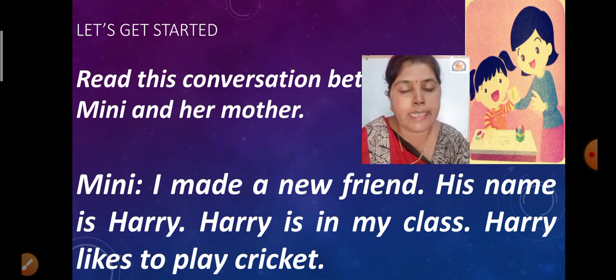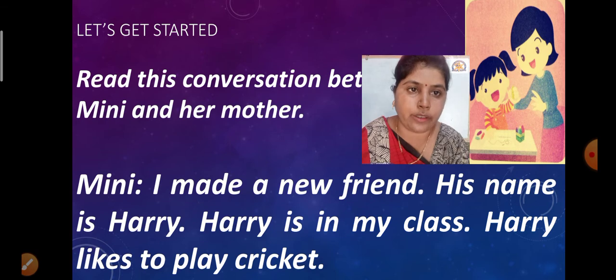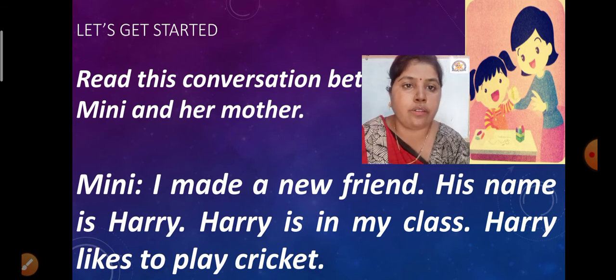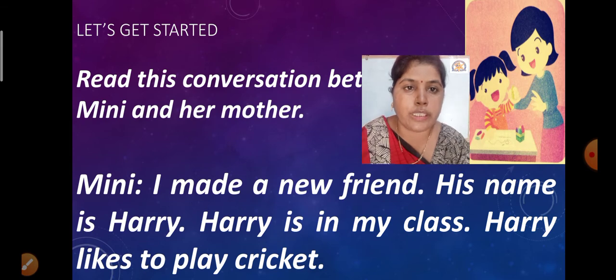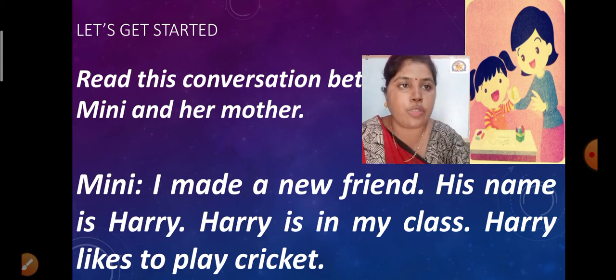His name is Harry. Harry is in my class. Harry likes to play cricket. So see, what did Minnie use in this? She used the word Harry, the name of her friend, in every sentence. So we are not using the name of any person again and again.